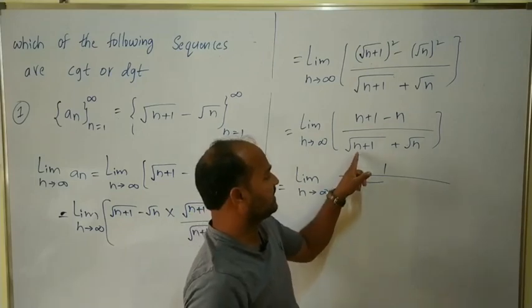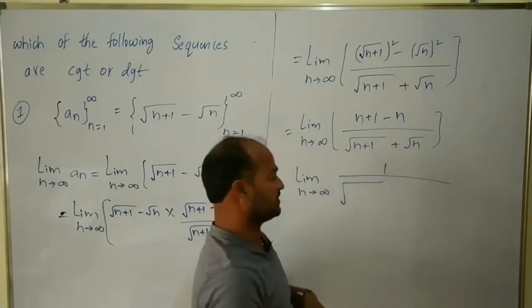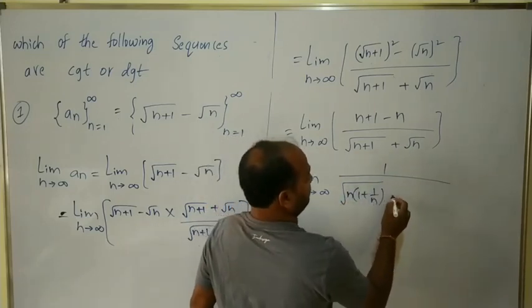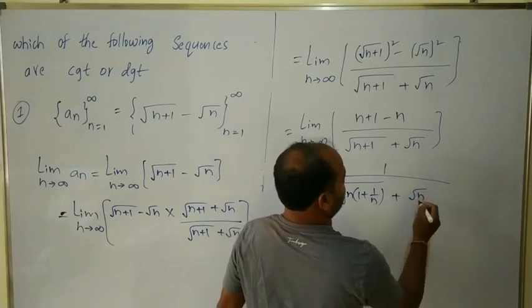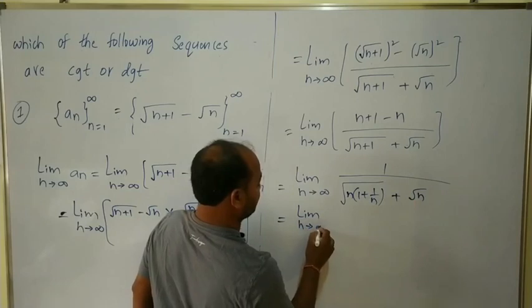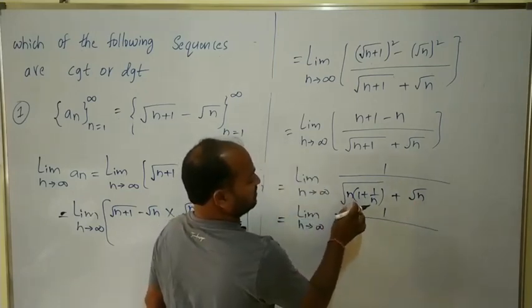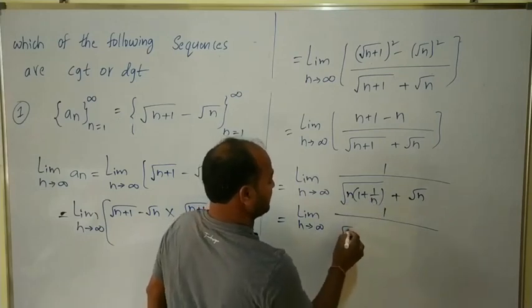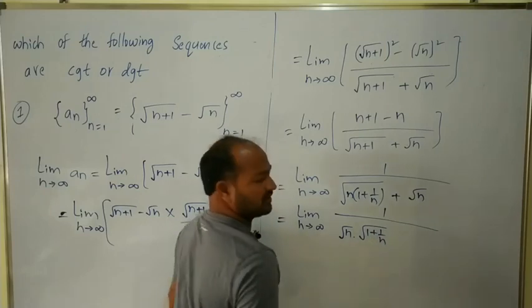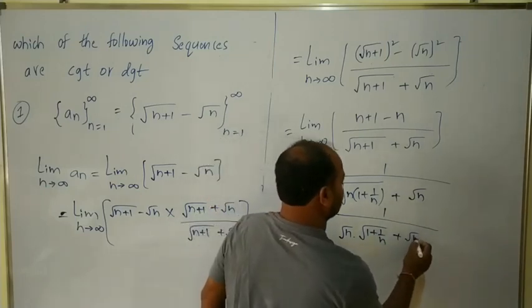By taking n as a common factor from the term n plus 1, we get n of (1 plus 1 by n), plus root n. So this is 1 by under root n into (1 plus 1 by n), which is under root n into under root of (1 plus 1 by n), since root of ab is root a into root b.